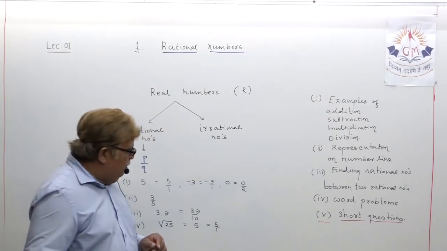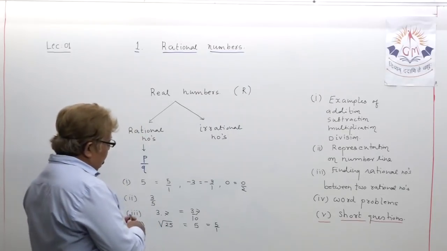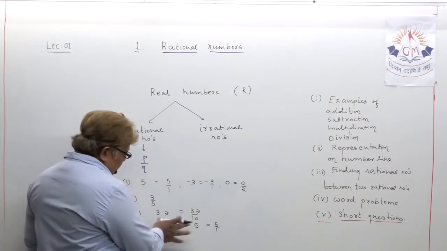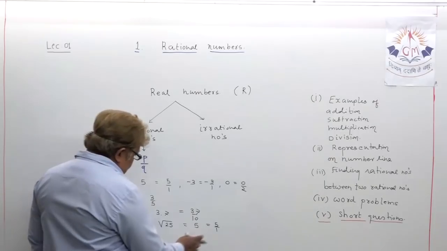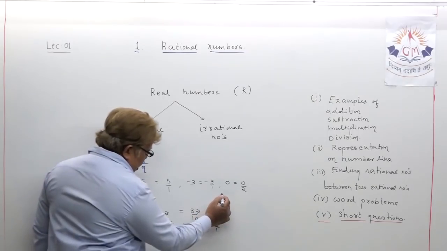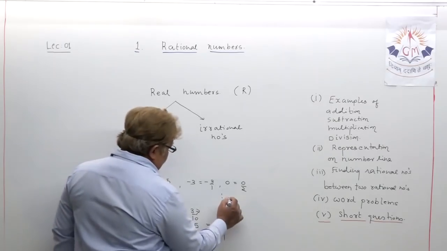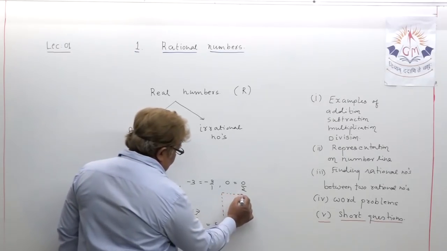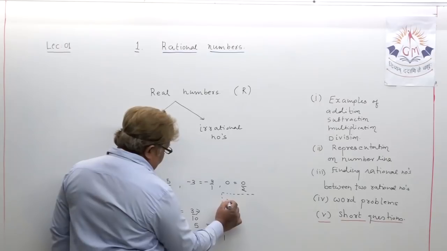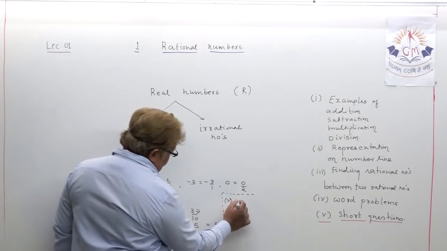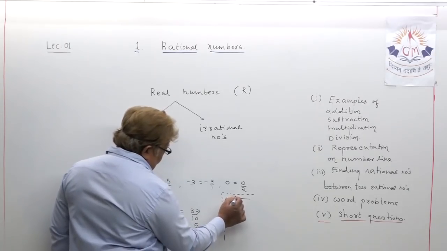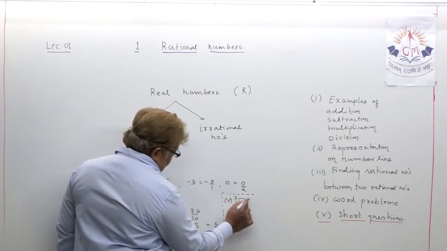Similarly, my dear student, we can quote, okay. Just concentrate here. Suppose fifth category. Suppose I write this way, cube root 27.